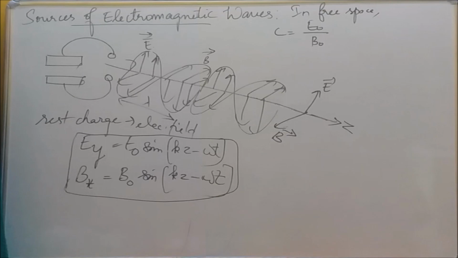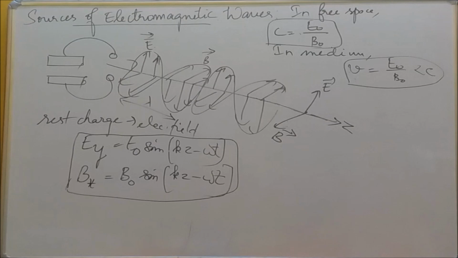Suppose these two fields are oscillating in any medium. Then the equation is, C is replaced by V. Then V equal to E naught by B naught, and that is less than C, because the velocity of light in a medium is less than the speed of light in air. So this is also one of the equations. Based on this equation, 1 mark and 2 mark problems will come. Noted that.